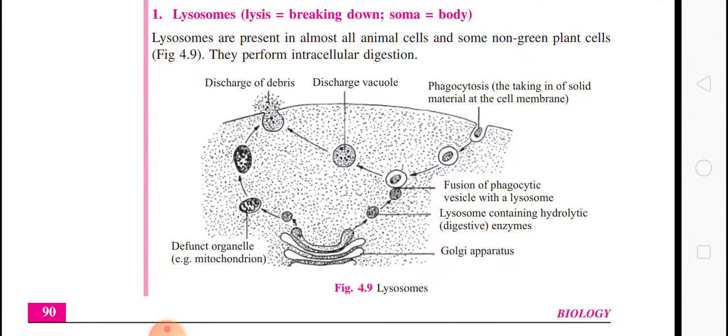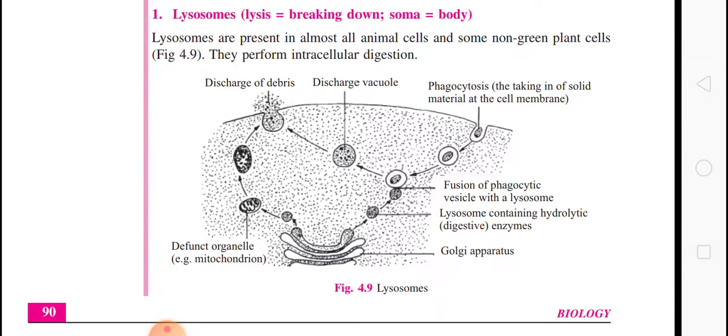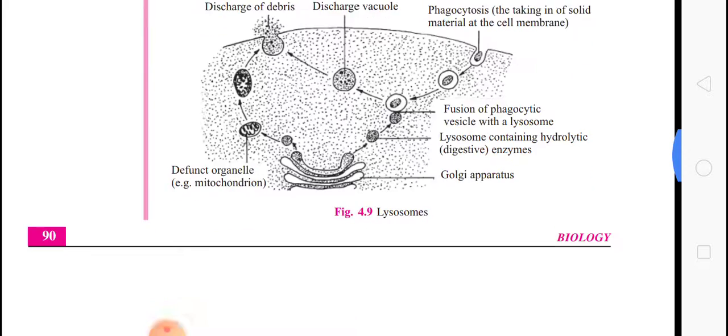Second, they destroy old worn out cell organelles. And third, they digest the stored food and even organelles during starvation. They provide energy by controlled breakdown of the stored food substance. Lysosomes help in intracellular digestion.